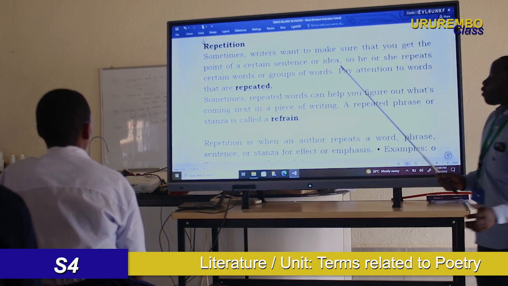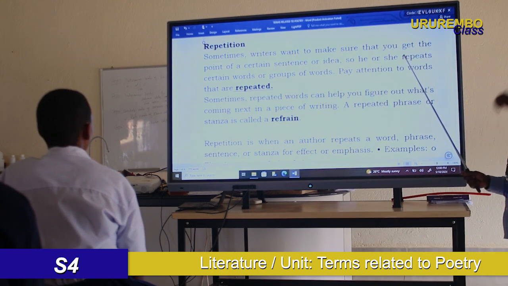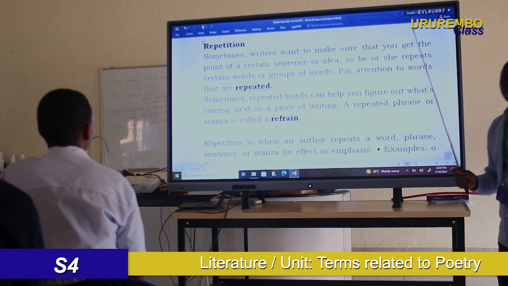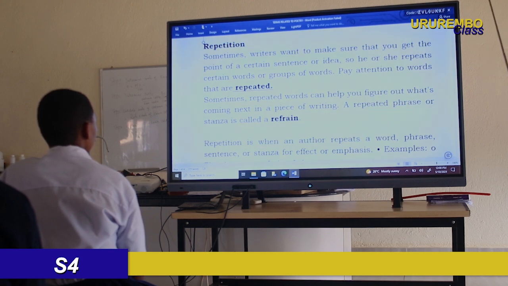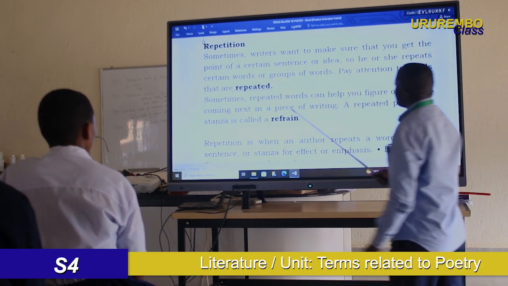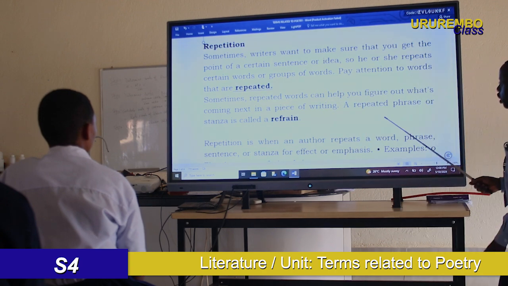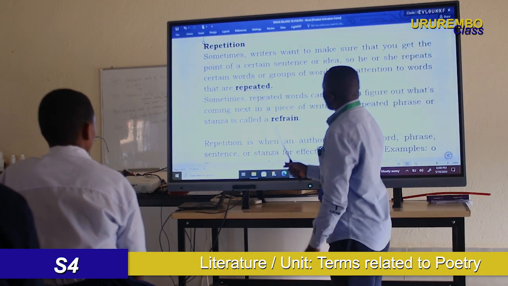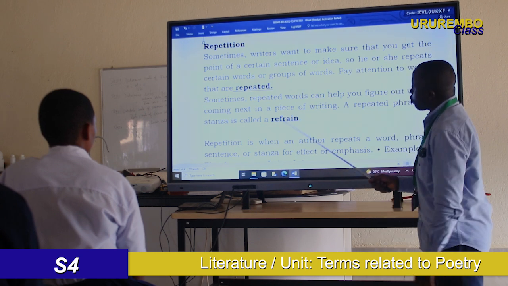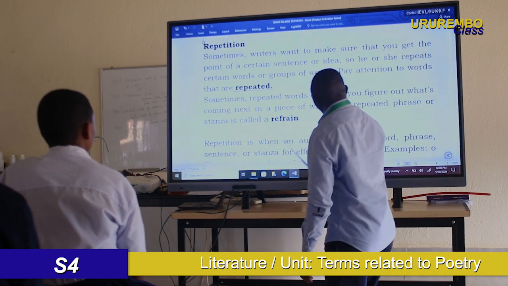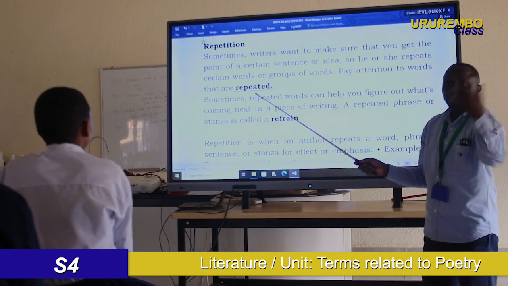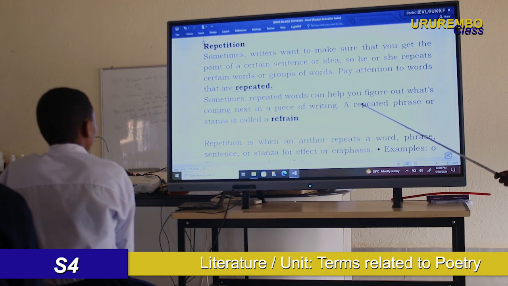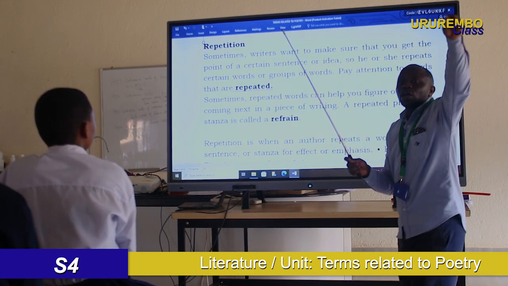We say that a poem is the same as a song. When the singer repeats a line, he or she wants people to pay attention to the line that is repeated. So you have to pay attention to the words that are repeated, because they convey the message. Repeating the line, the name, or the noun will help the readers catch up with what will come next.